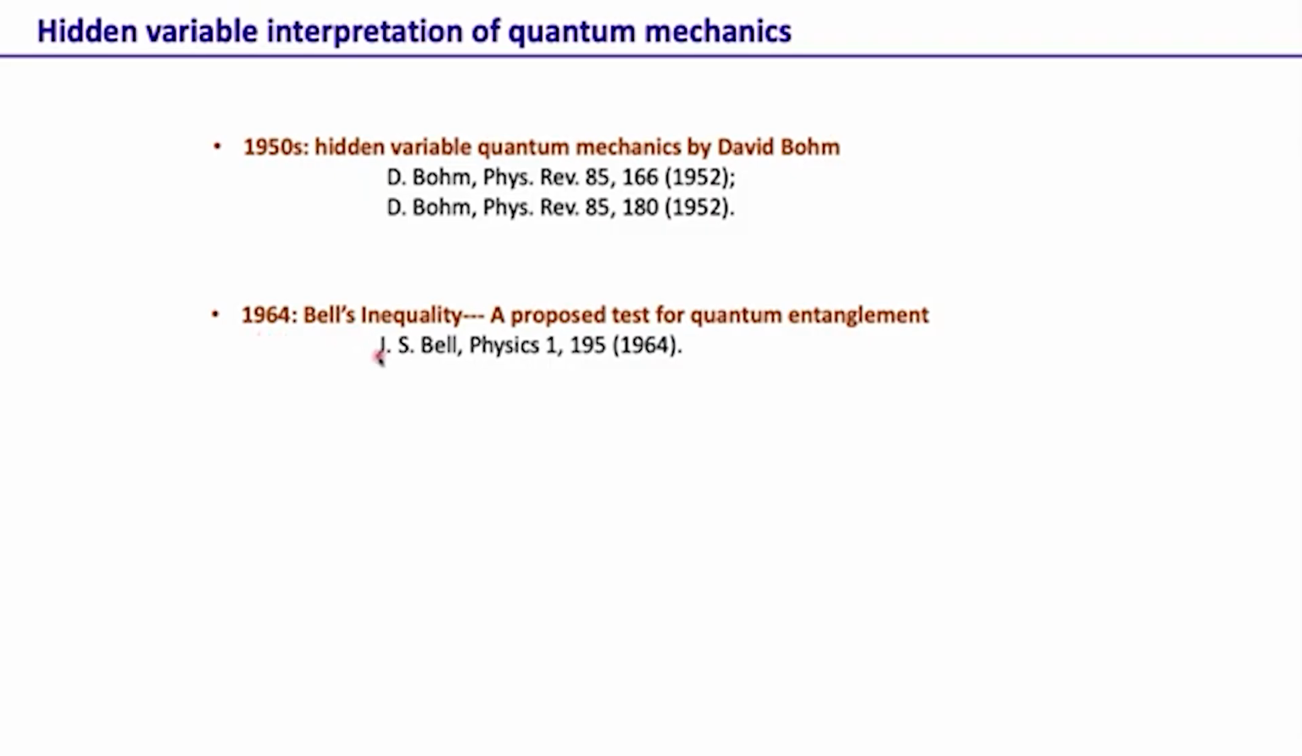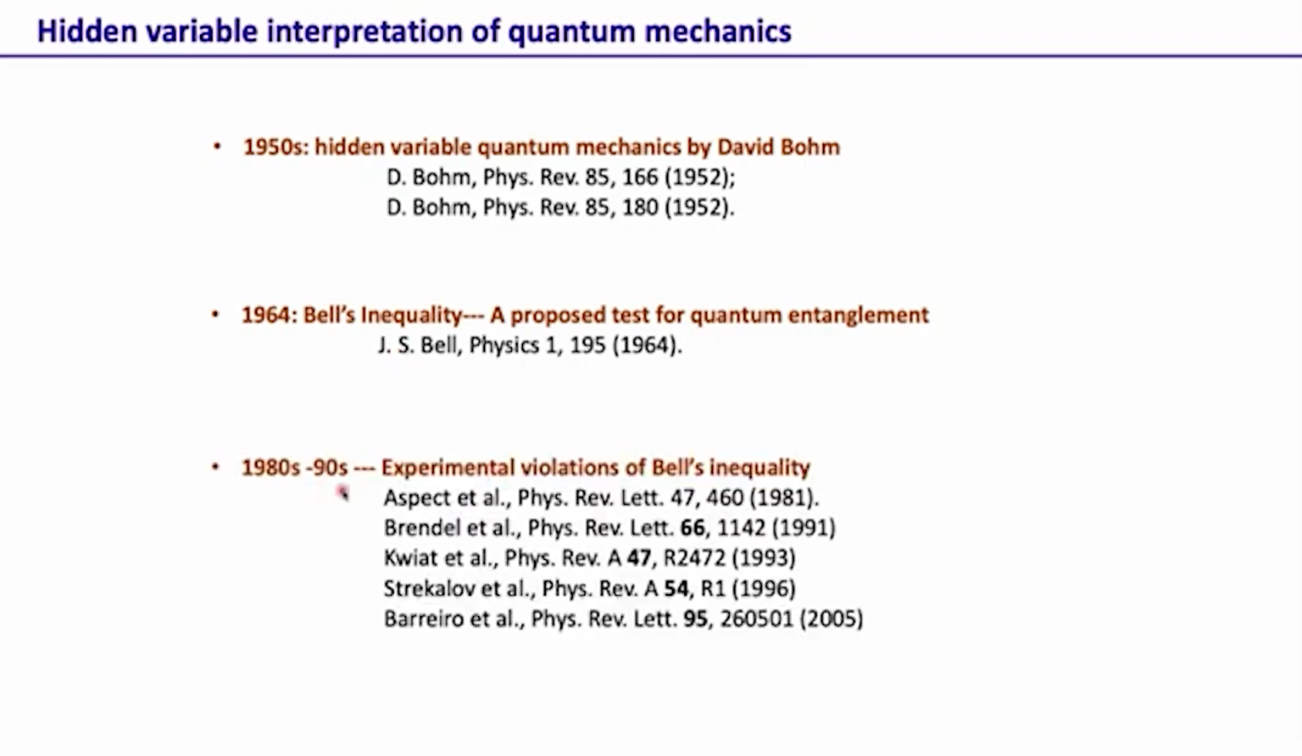In 1964 John Bell proposed an inequality, and he showed through rigorous math that quantum mechanical results can violate this inequality, but hidden variable theories won't be able to violate it. Then in the 1980s and 90s, there were several experiments showing violations of the Bell inequality, basically showing that hidden variable theories cannot replace quantum mechanics. In fact, people are still making more and more complicated hidden variable theories, and then others follow that up with more and more updated versions of Bell inequality violation.